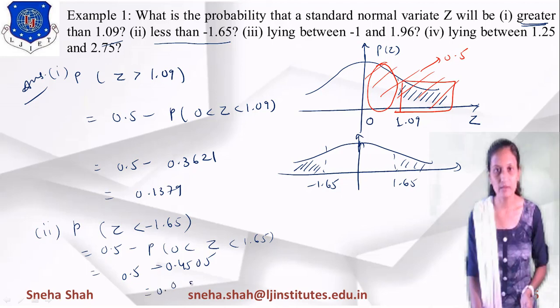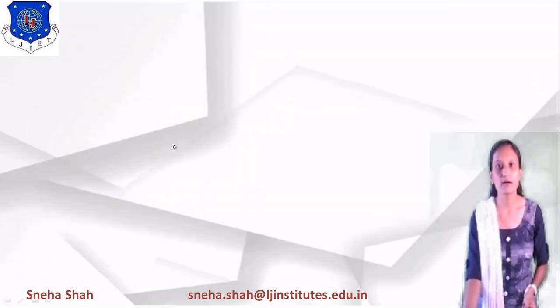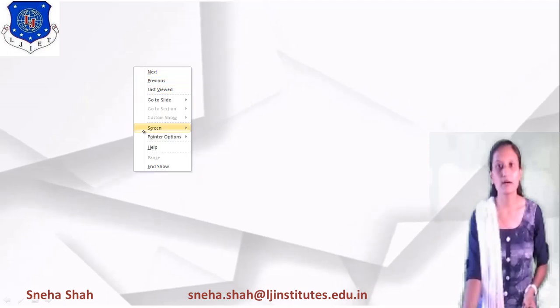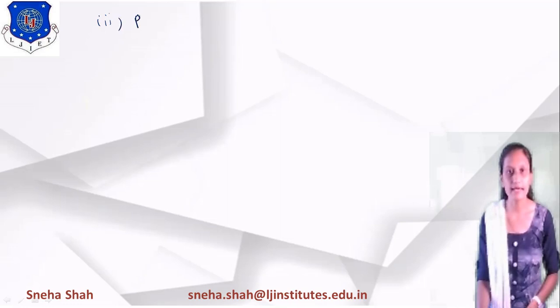Similarly, we have to find the area between -1 and 1.96. If I want to find the probability of z between -1 and 1.96, then what will be the value of it?